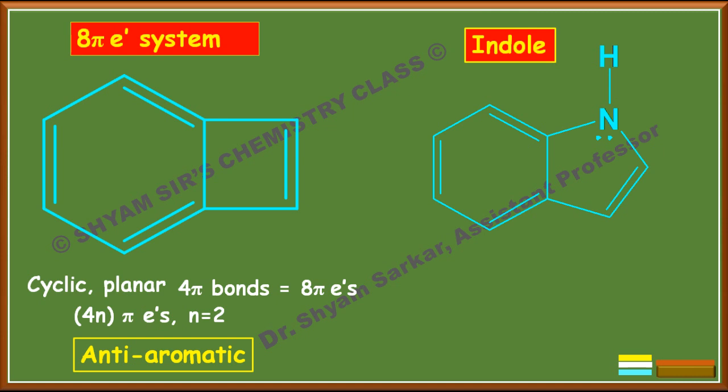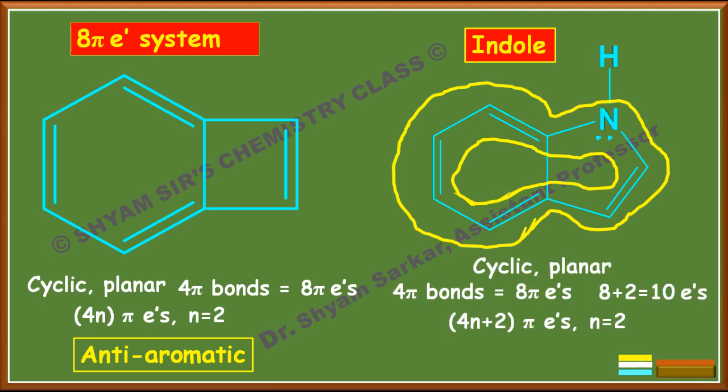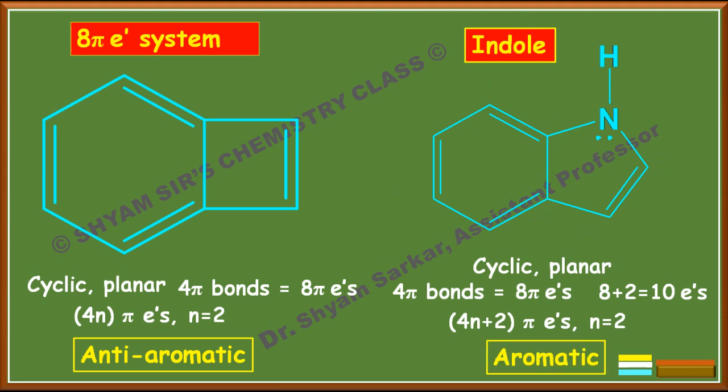So this lone pair in the p orbital can take part in conjugation with the pi bonds of the ring. So we will count it, and if you imagine these two rings, in between them there are 4 pi bonds and one lone pair. So the total becomes a 10 electron system, which matches 4n plus 2 pi electrons where n equal to 2, and this is an aromatic compound. So indole is aromatic. In this way you should remember.